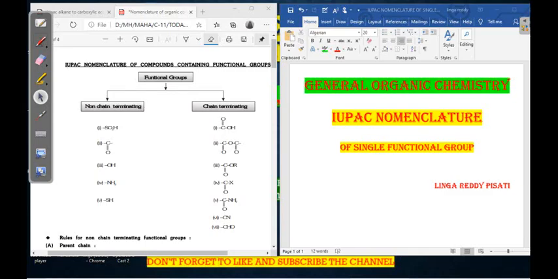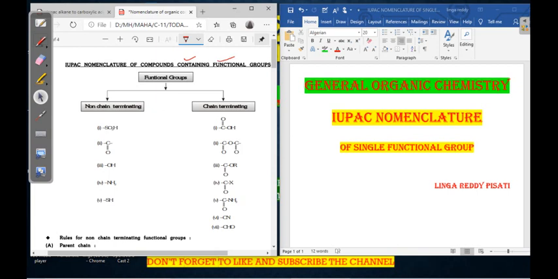Hello students, today's topic is IUPAC nomenclature of single functional groups. In the last classes we discussed hydrocarbon nomenclature, that is alkanes, alkenes, alkynes, cycloalkanes, bicyclic compounds and spiro compounds. Today we discuss IUPAC nomenclature of compounds containing functional groups.